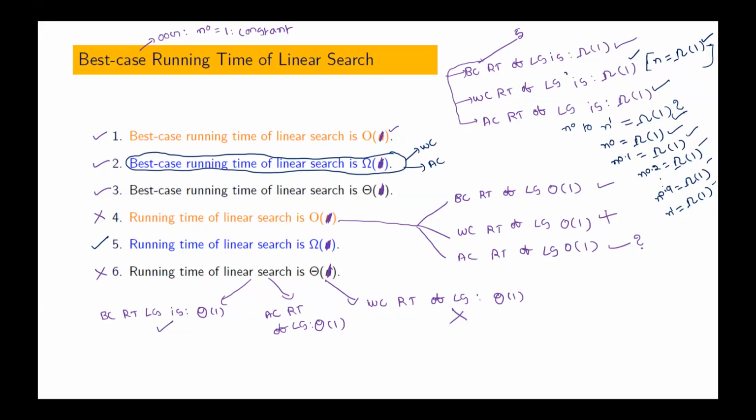Exact answer is better, no? Like that, for best case also theta, if they represent, that is very good. It gives more information about actual best case running time. But why do people say that big omega is preferred? It gives bound for the other two cases also.